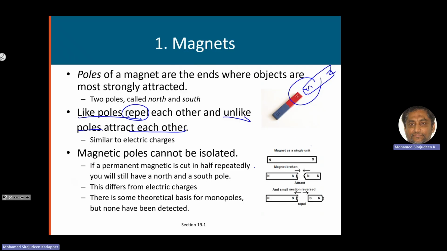Something different from electric charges is this: you cannot have a monopole. Say you take a magnet and you break it in half. What happens? Each half will become another magnet with both north and south poles. The left side will be south, because it already has a south, and this side will become north. So when you keep breaking, we will never manage to get only a north pole. No matter how small it becomes, one side will be the north pole and the other side will be the south pole.